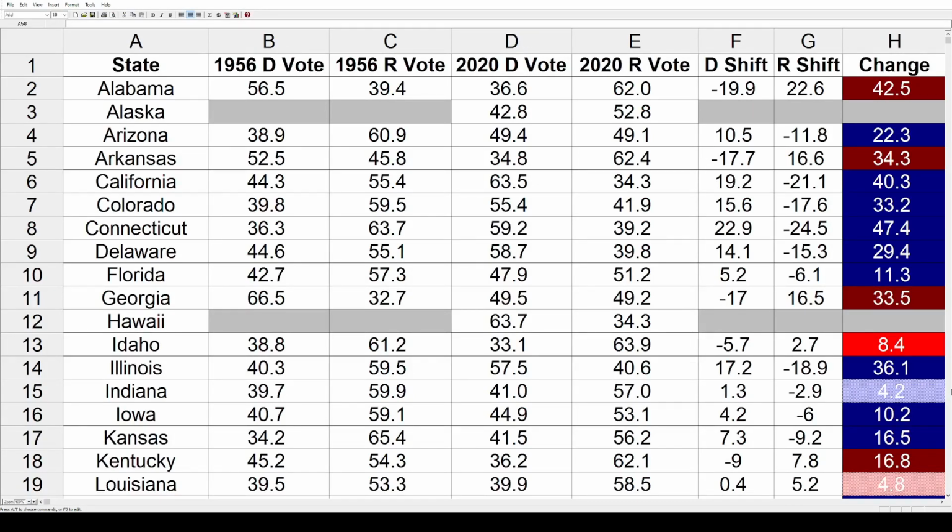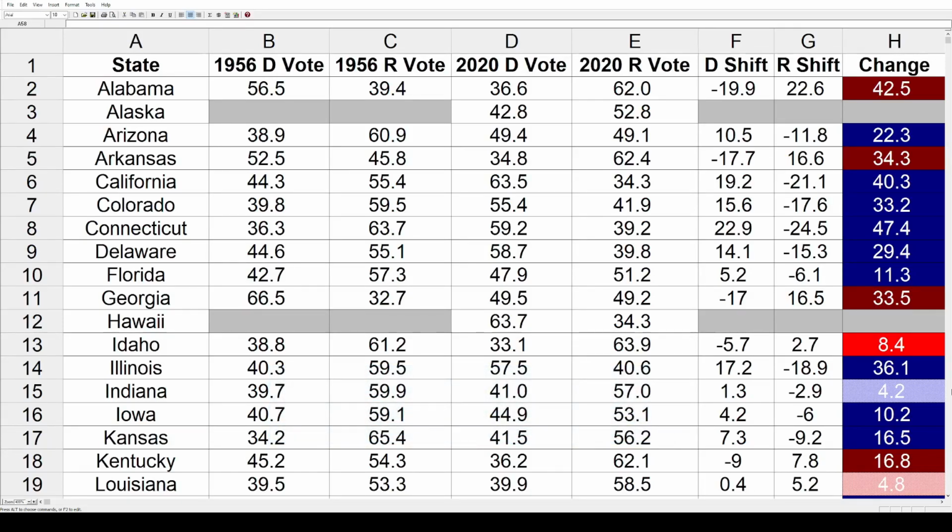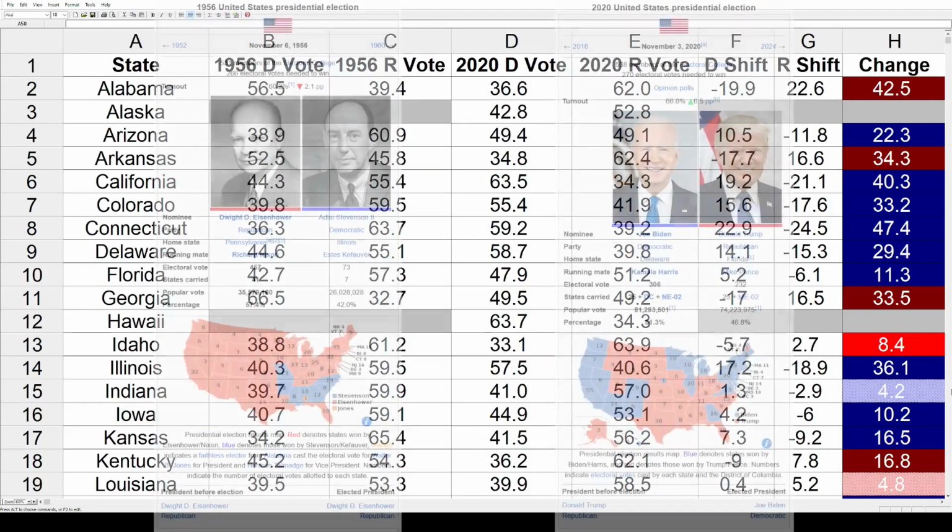Hello everybody, today we're going to take a look at another presidential political shift. This time we're going to go further back. We've got 1956 to 2020, and we also lose two states going back that far, Alaska and Hawaii, so it's just 48 states this time. And if you do want to skip ahead to the map, there will be a chapter down below in the description.